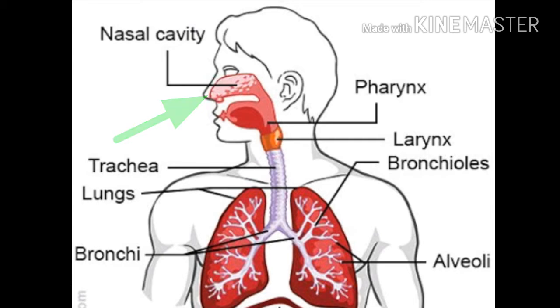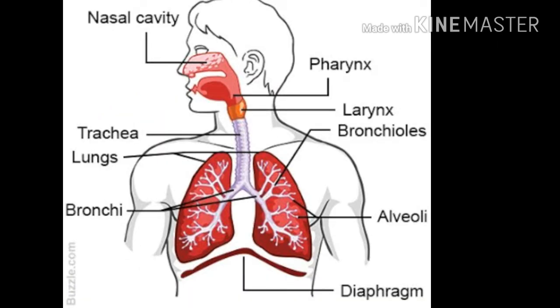So first we will start from the nose. The nose consists of the external nose and the nasal cavity, both of which are divided by a septum into the right and left halves. Okay. So now the nasal cavity. The nasal cavity extends from the nostrils in front to the posterior nasal aperture.